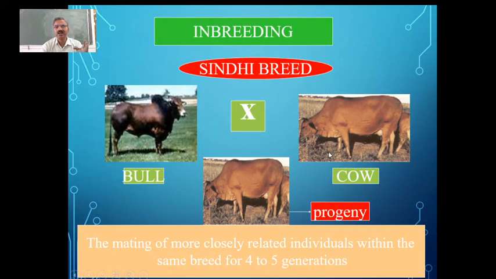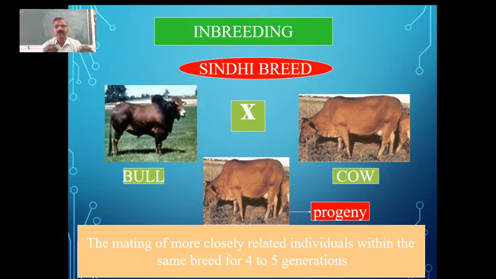You can see here both of them belong to the same breed. And secondly, most importantly, the male and also female which are used for the crossing, which are used for the breeding, are related by descent within 4-5 generations.